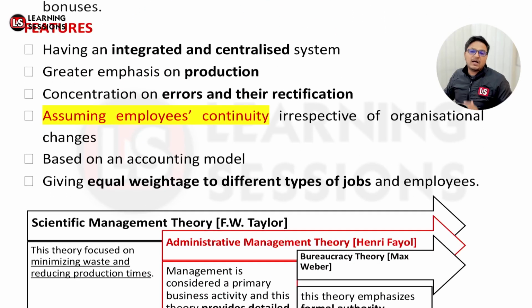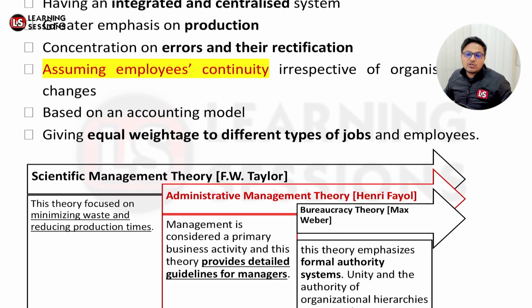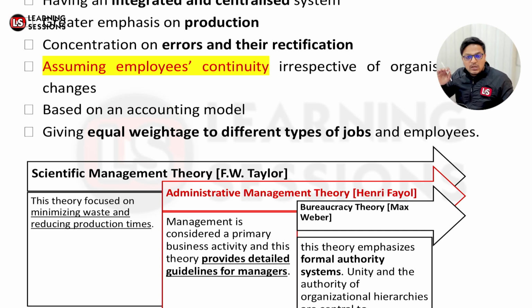Now let's have a look at the different theories which are under the classical theory. First of all, it's the scientific management theory, which was given by Frederick Winslow Taylor, that is F.W. Taylor. It basically gave the definition related to how we want to minimize our wastage. F.W. Taylor said that there are scientific ways in which we can be reducing our waste, and further we can be reducing our production time. If two pieces were being produced in 10 minutes, we may have a way in which we can reduce the production time to 5 minutes or even less. Okay, so that theory was given by F.W. Taylor.